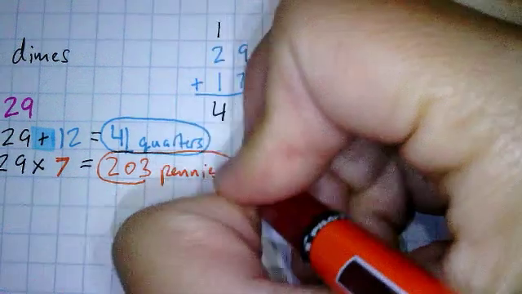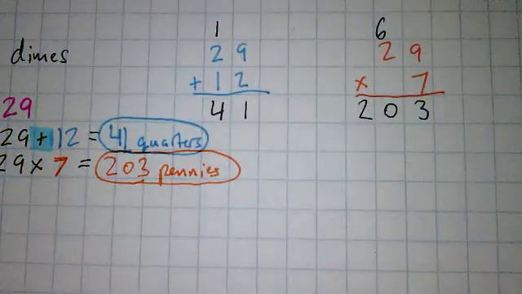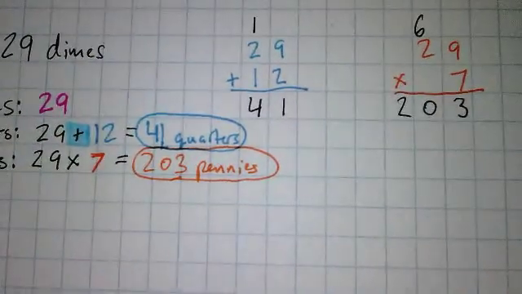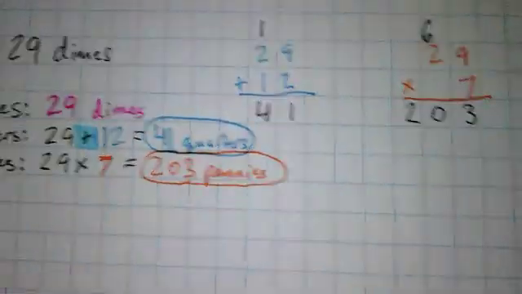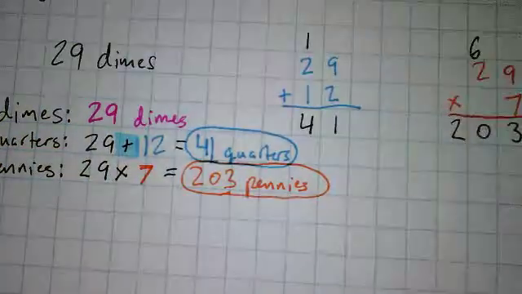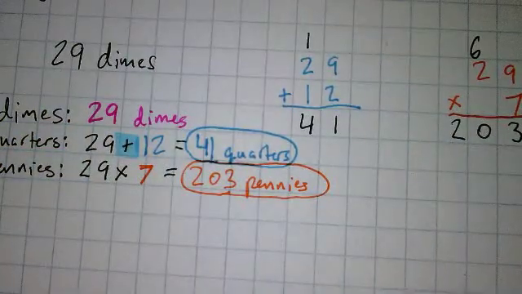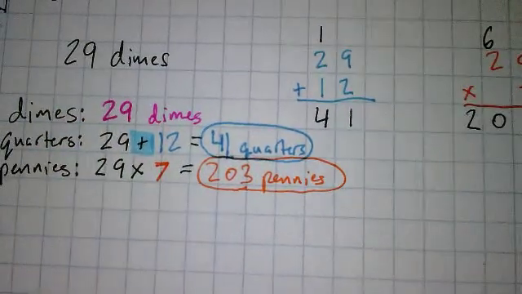So he has 203 pennies. Wow, that's a lot of pennies. And now we have to add the quarters. No, we don't. It doesn't want to know that. Oh, how many quarters and pennies? Yeah, but not together. It just wants to know how many quarters he has and how many pennies he has. So you're done. You don't have to add them together.